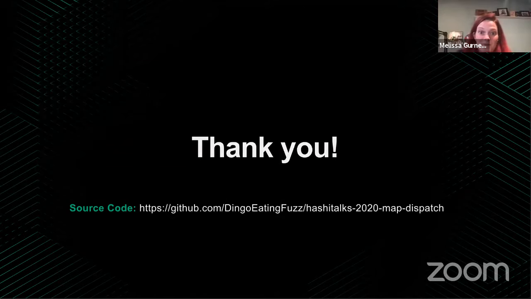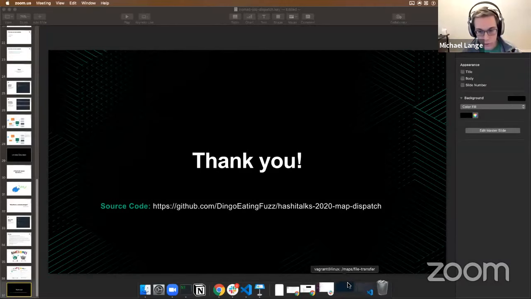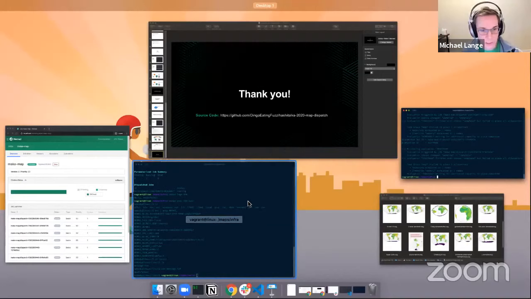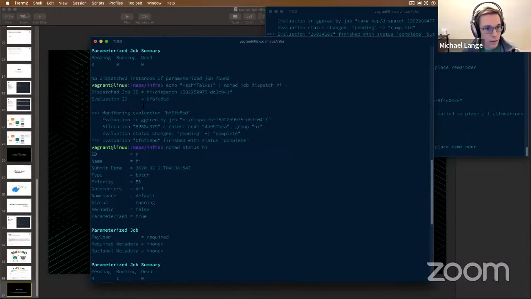Michael, quick question from the live stream, actually. How do you get the allocation ID directly? Yeah, so I guess this depends on where you want it. Maybe I can share screen again and I can show you some stuff. So in the first example, nope, that's not the one. That's the behind the scenes terminal. You're not supposed to see that one. In this one, let's scroll through the backlog. When something gets run, you can see that it has this allocation line. So it tells you exactly what the allocation is right there. So that's super convenient for grabbing it.